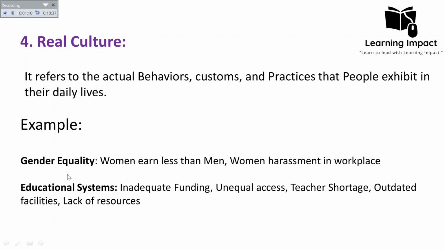Then in the case of gender equality, we have set some standards, but in ground reality there is no society that can perfectly claim to have achieved gender equality, because in most societies women earn less than men. How much disparity there is depends on the kind of society. Also, women's harassment in the workplace is a fact. So these are our real culture. In the case of ideal culture, we define the standards, and in the case of real culture, we reflect on the reality, the ground reality of the society.